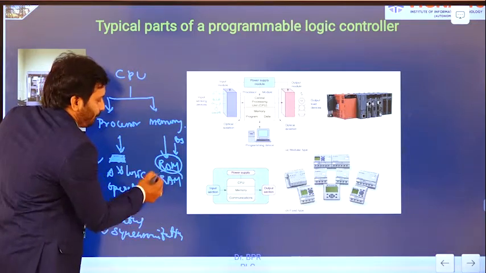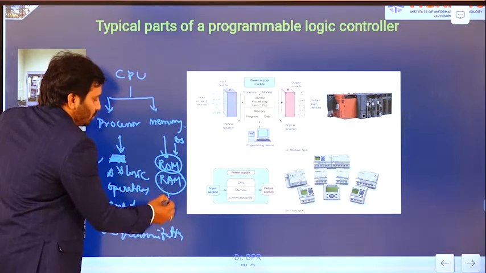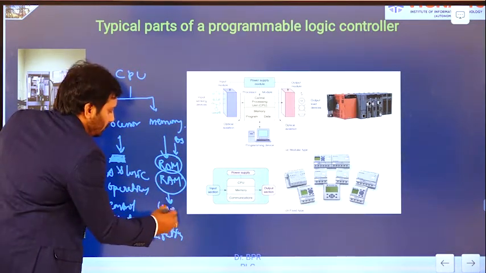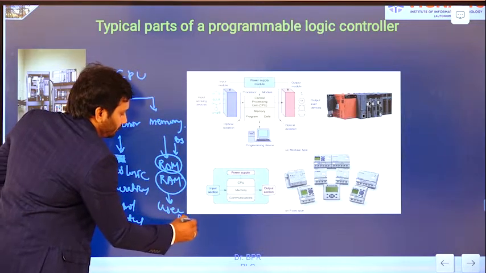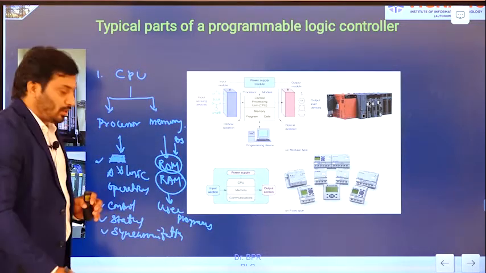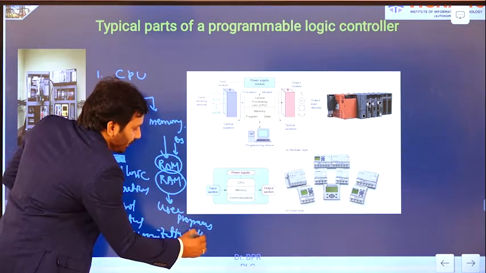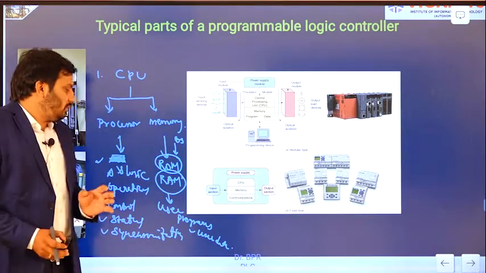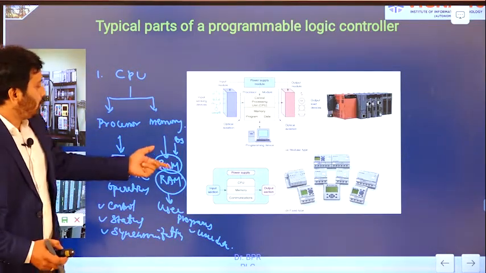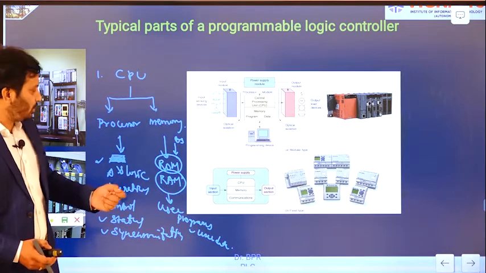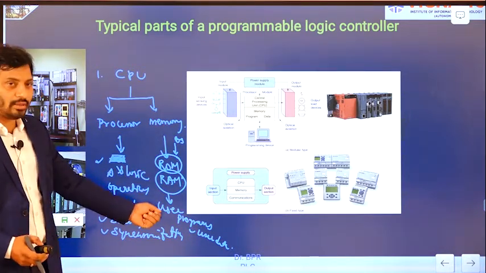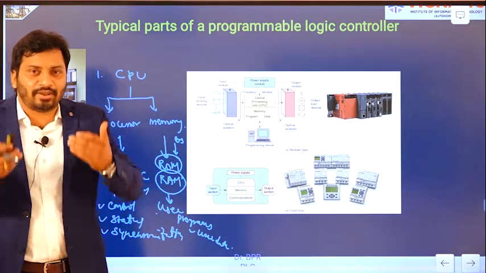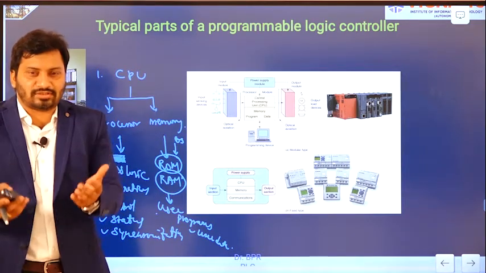But RAM is used to store user programs, and second thing, user data also, right. So here you can see ROM is used to store the OS, the operating system program. RAM is used to store the user programs. User program means what program you write, what application you want to control, that is, what process you want to control.